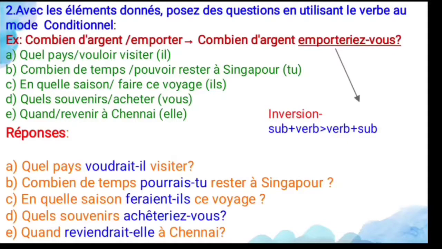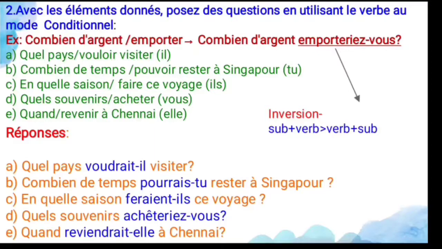VOUDR plus endings for il, AIT, and the subject is il. So you have to invert the subject and the verb. So: voudrait-il visiter? So which country would he like to visit? And the second one is combien de temps pouvoir rester à Singapour, and the subject is what? Tu. Here the verb is pouvoir, which means can.